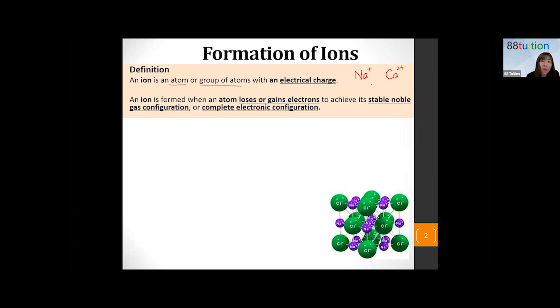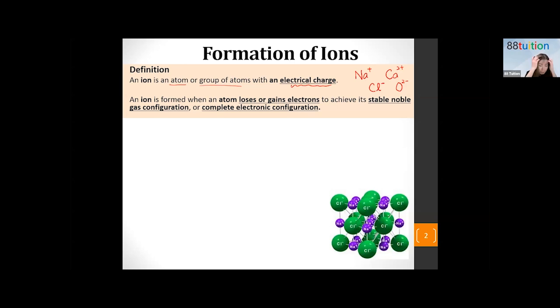So anions, example, chloride, which is Cl minus. If you want more negative charge, we can have oxygen forming oxide ion. Chlorine atom can form chloride ion. Oxygen atom can form oxide ion. So when they form ions, they carry electrical charge. Ions carry electrical charge.